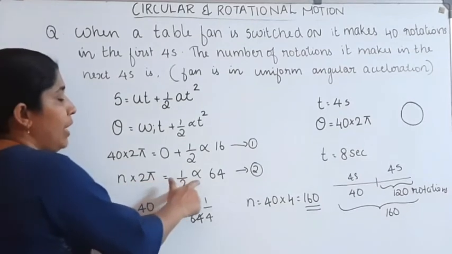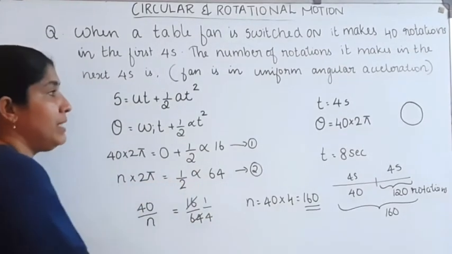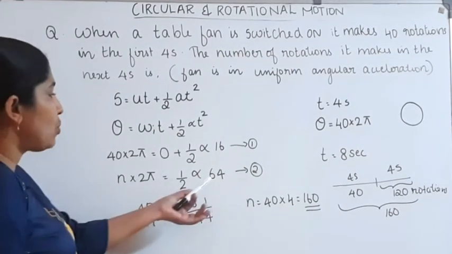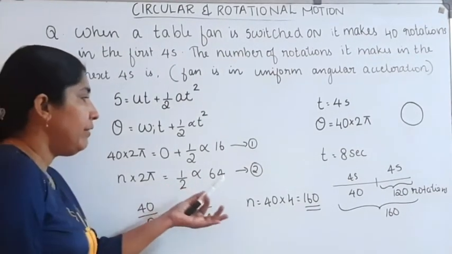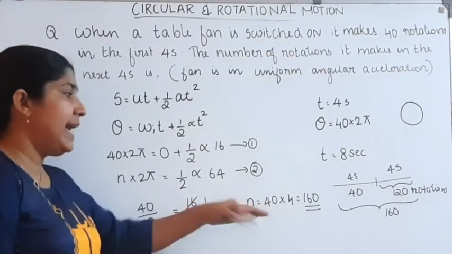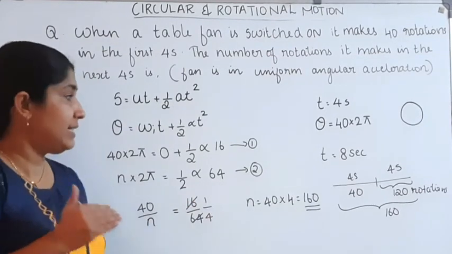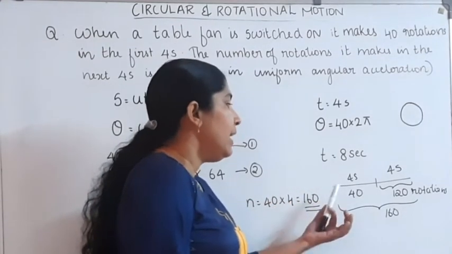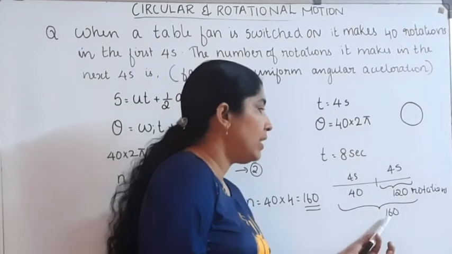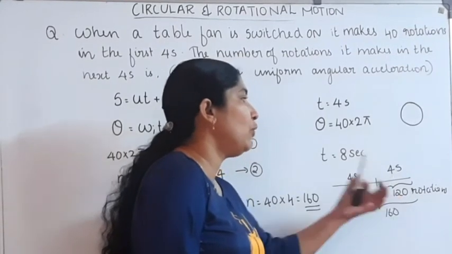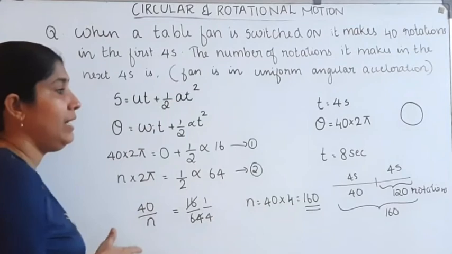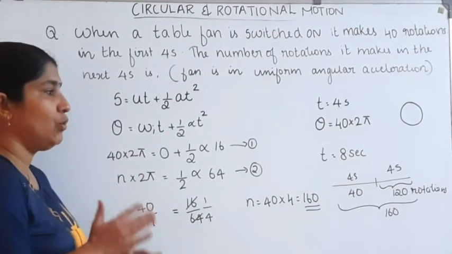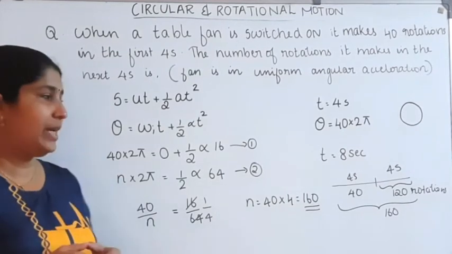That's equal to half into alpha into what about t? Time is taken as 4 plus 4, that's equal to 8. 8 square, that's equal to 64. Then on dividing these two equations, we got n is equal to 160. In the first rotation, it makes 40 rotations. In 8 seconds, it makes 160 rotations. Then what about the number of rotations made in the second 4 seconds? That's equal to 160 minus 40.